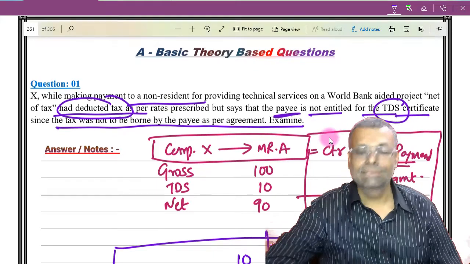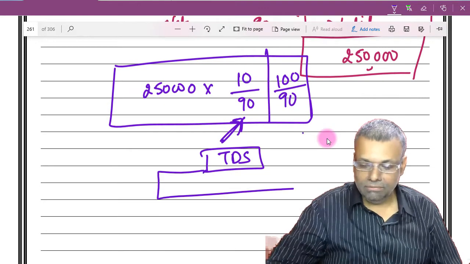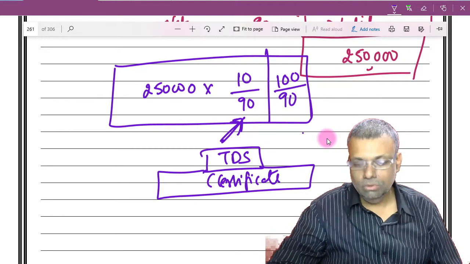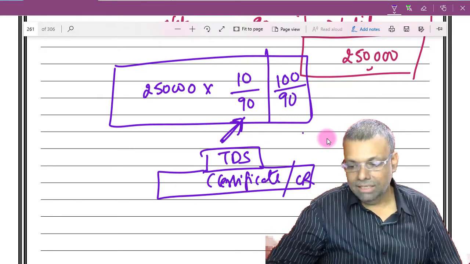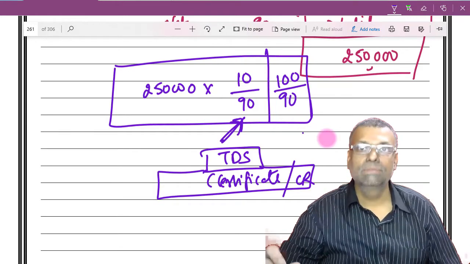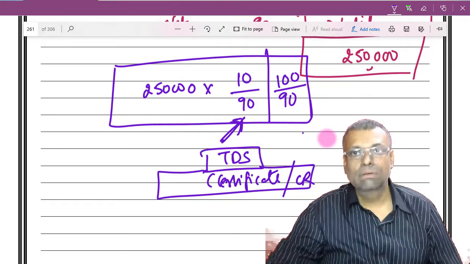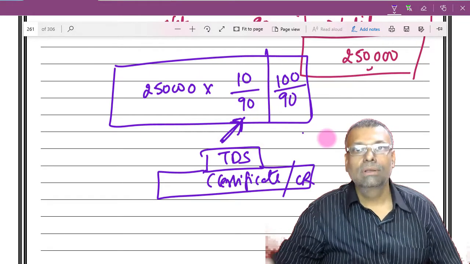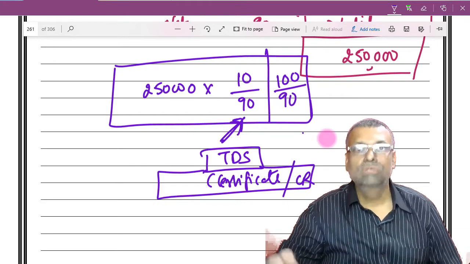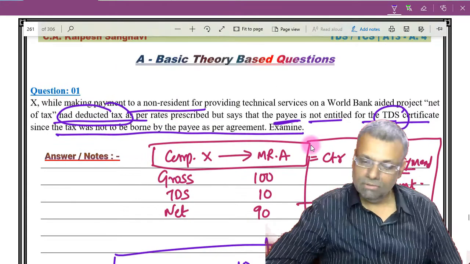If the tax is deducted, the TDS certificate should be issued. Put it differently, the tax credit has to be passed on if the tax is deducted. I repeat, if the tax is deducted, the certificate should be issued and the tax credit should be passed on to the respective person. You cannot ignore the TDS provisions just because you are making a net of tax payment. That is one of the first clarifications.